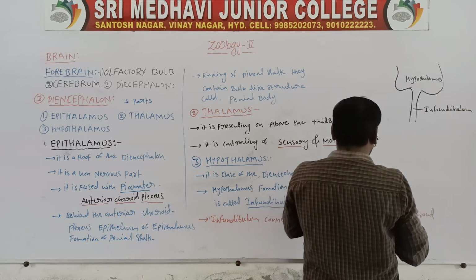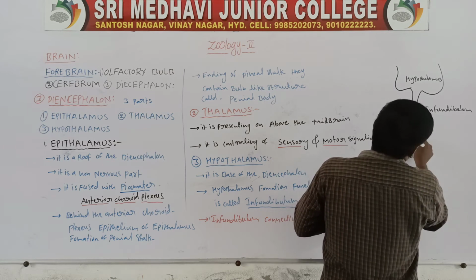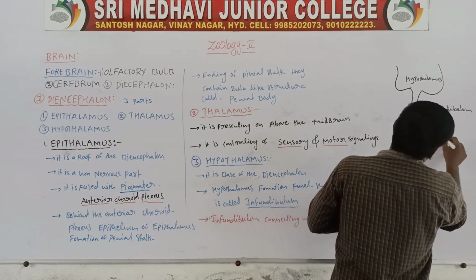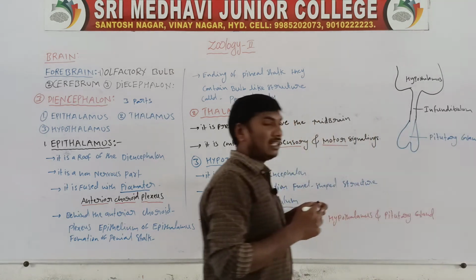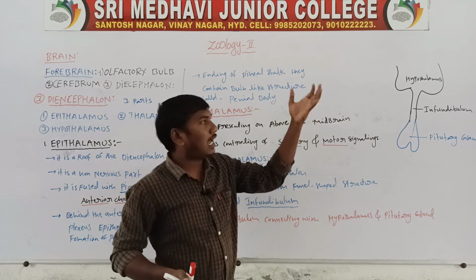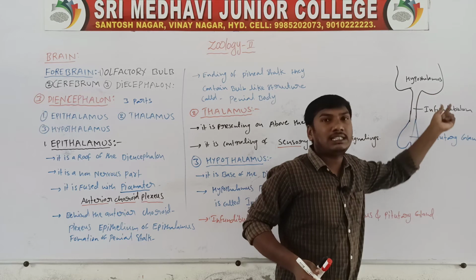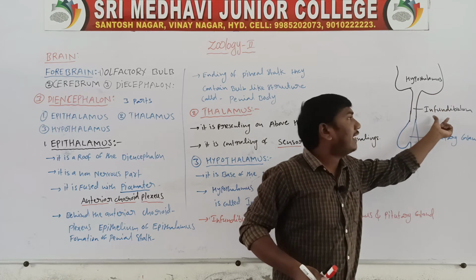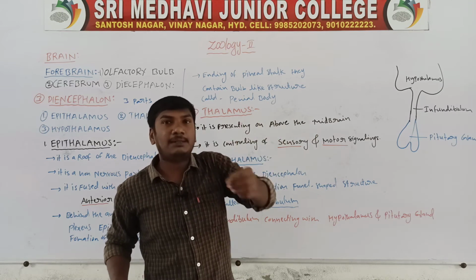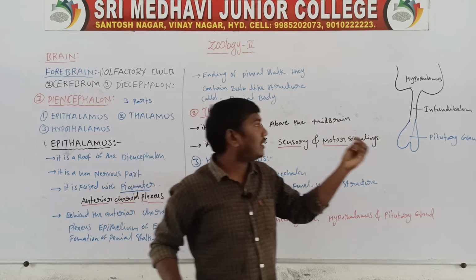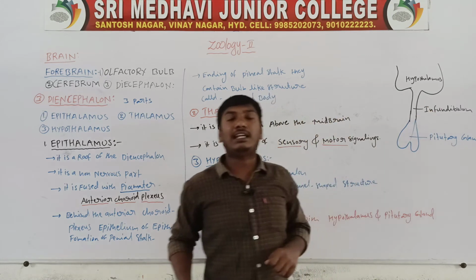The infundibulum is connecting to the pituitary gland. So they are the pituitary gland.